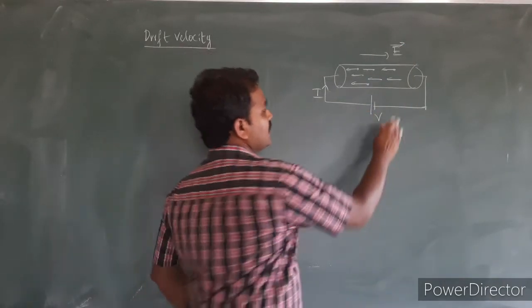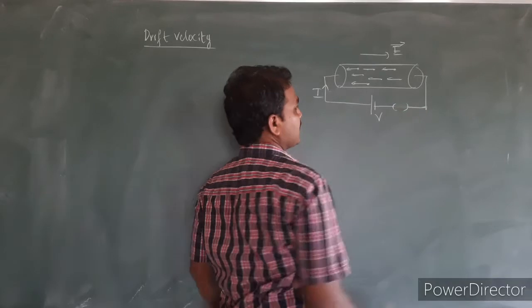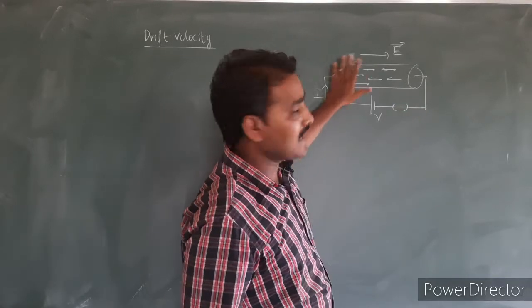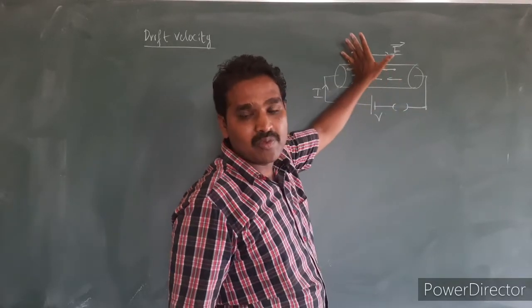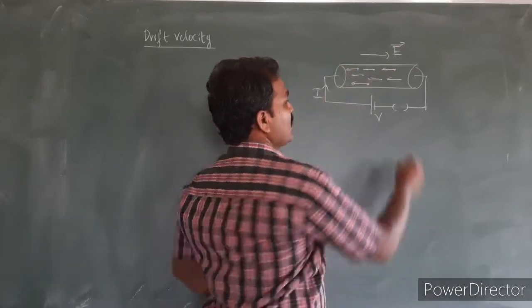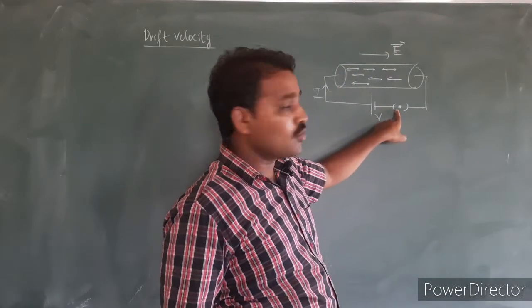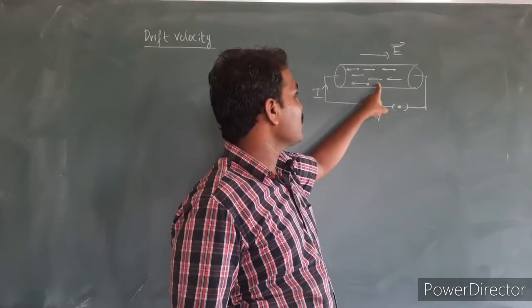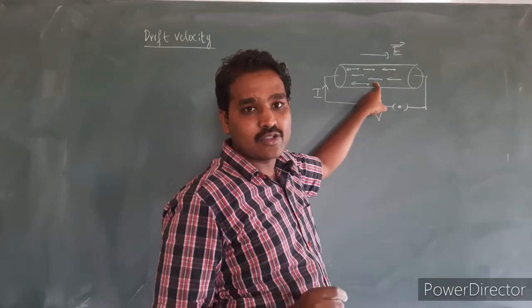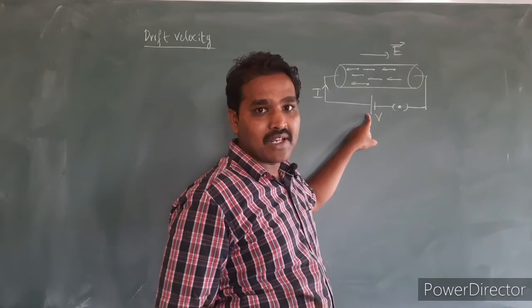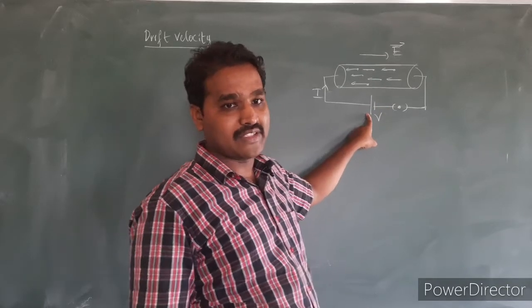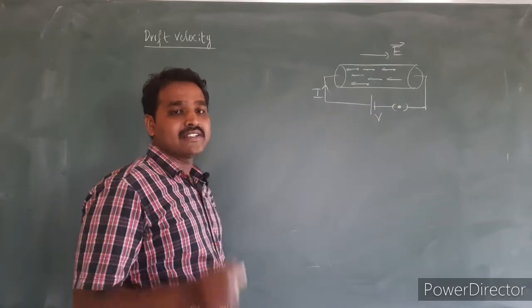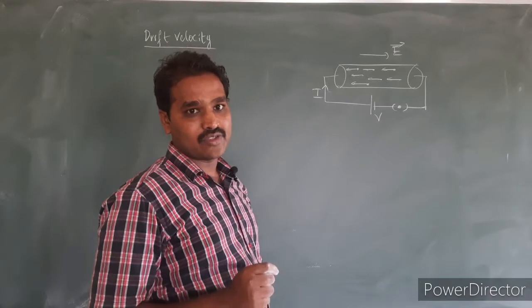Initially, when the key is open, we don't have any electric current. All these electrons will be moving in random directions. As soon as the key is closed, the electrons start drifting towards the positive terminal. The velocity with which these electrons drift towards the positive terminal of the supply is called drift velocity, and we have to derive the expression for that drift velocity.